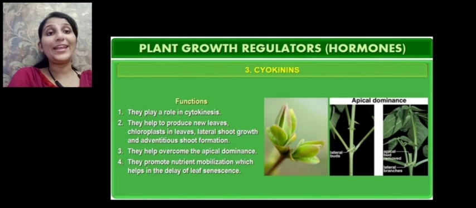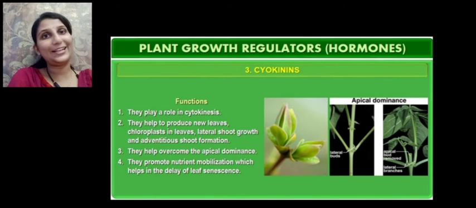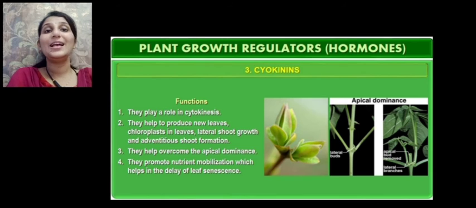Functions: they play a very important role in cytokinesis. Just now I told you that it promotes cell division. Cytokinesis means the division of the cytoplasm, so cytokinins play a very important role in the cytokinesis part of cell division. They help to produce new leaves, chloroplasts in leaves, lateral shoot growth, and adventitious shoot formation.